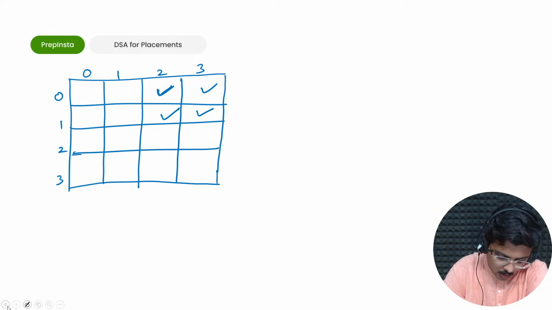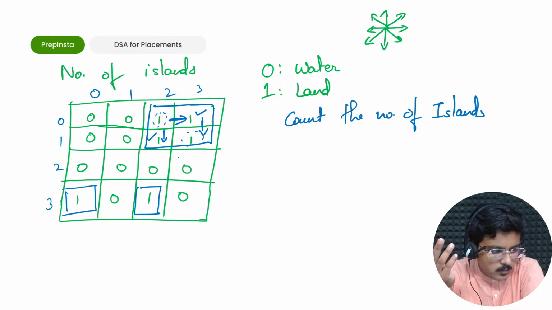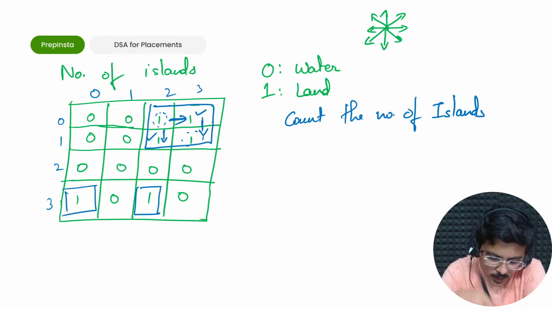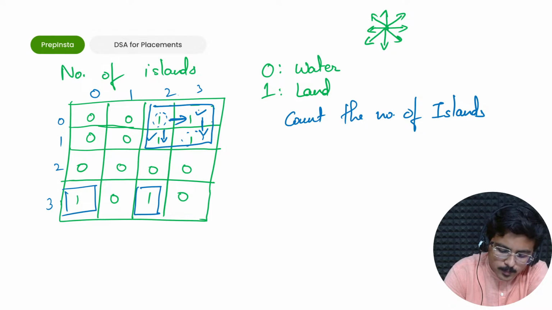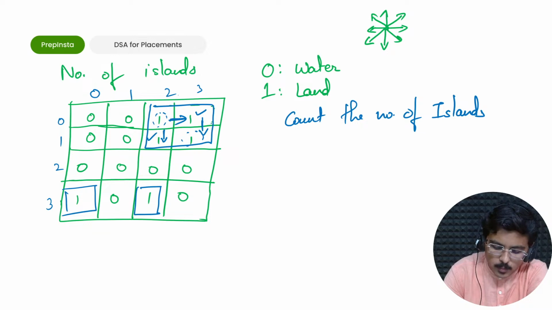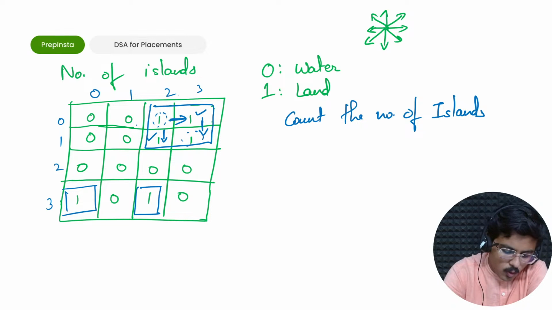Once I reach here, is there any further one where I can go in any direction? No, it's not. Correct? Nowhere it is to be found. If nowhere it is to be found, what will you do? The very simple thing is, here you stop, you backtrack. Okay, so this is one particular place where you found an island.